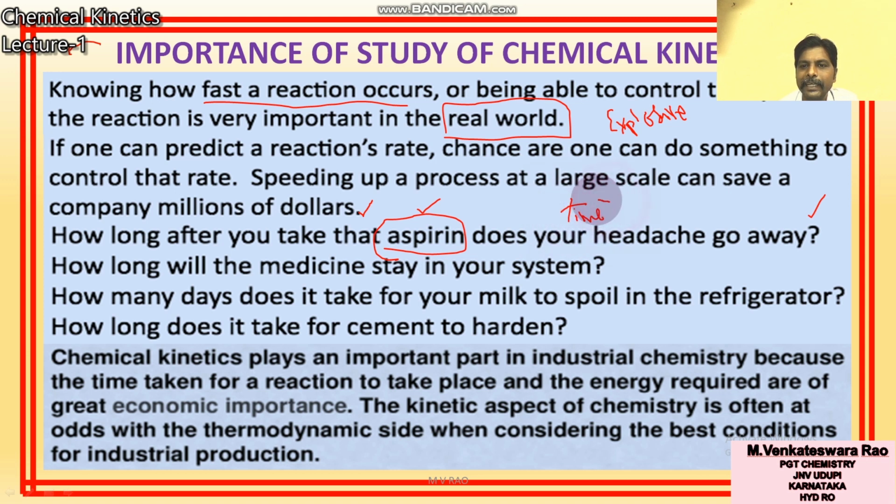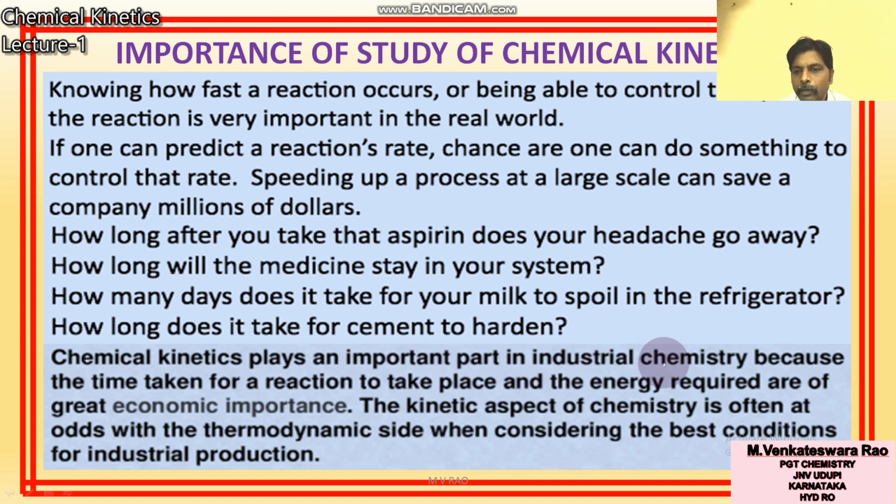If it takes very little time, that process is fast. If that process is taking more time, that means it is slow. Chemical kinetics plays an important role in industrial chemistry, because the time taken for a reaction to take place and the energy required are of great economic importance.